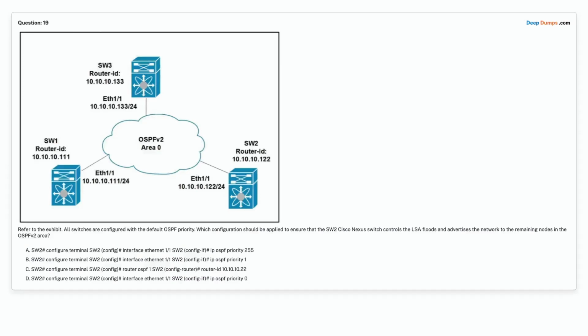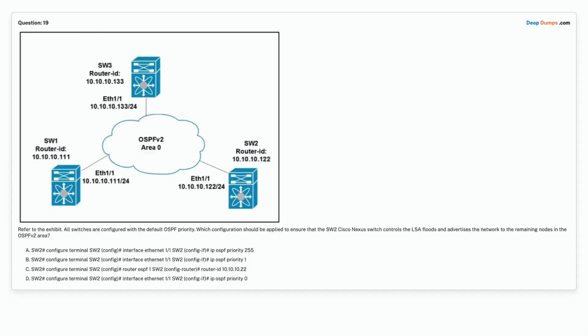Option B. SW2# configure terminal, SW2(config)# interface Ethernet 1/1, SW2(config-if)# ip ospf priority 1. Option C. SW2# configure terminal, SW2(config)# router ospf 1, SW2(config-router)# router-id 10.10.10.22.